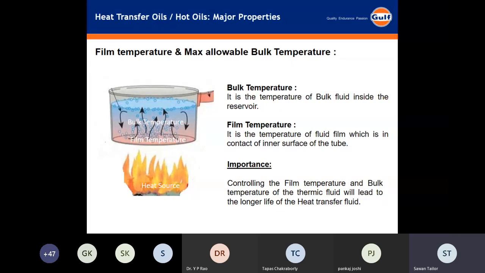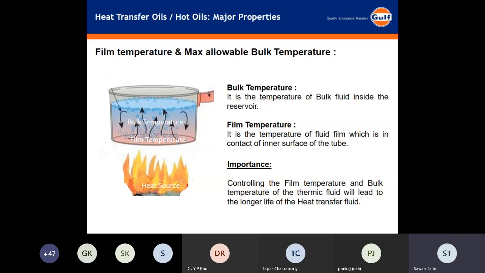As an operator, when we go into the field and find a problem with our fluid, the customer says that it is degrading very easily. We can always ask about the parameters of their operation. What is the film temperature? What is the bulk temperature? How are we using it? Are there any heat shocks in the system? Is the system frequently getting shut off or shut on? This can be a point of discussion with the customer, where we can identify the issues if there is severe degradation of the fluid.